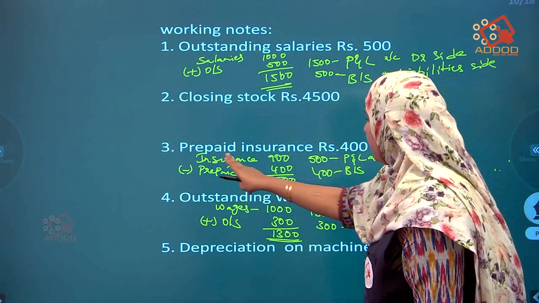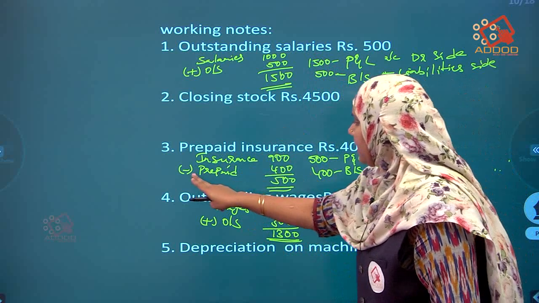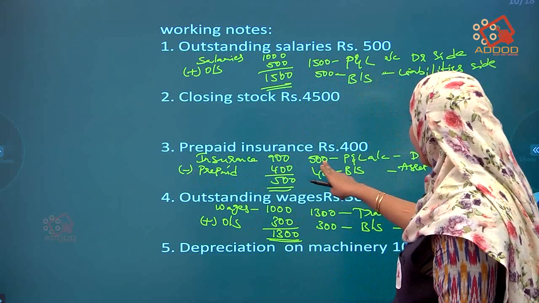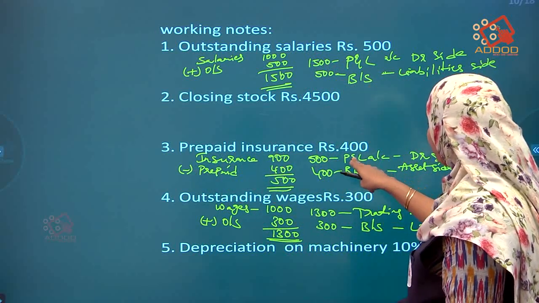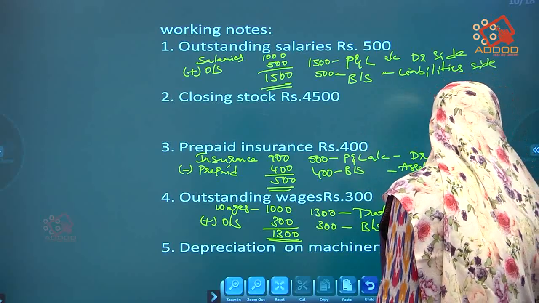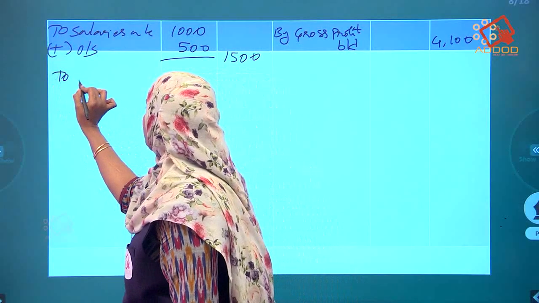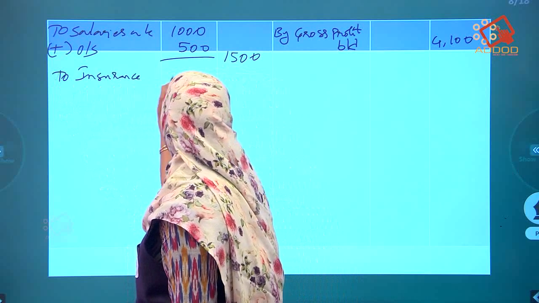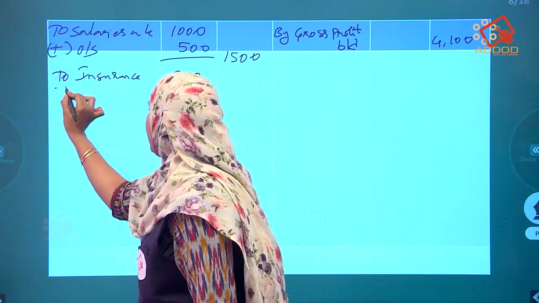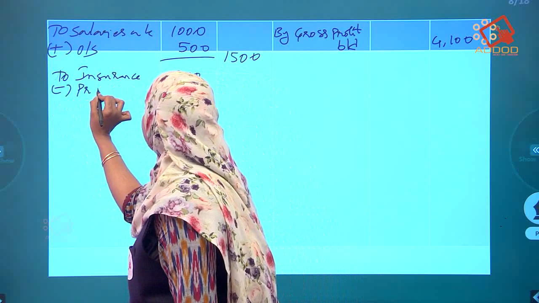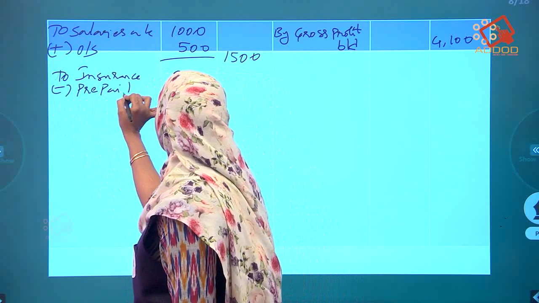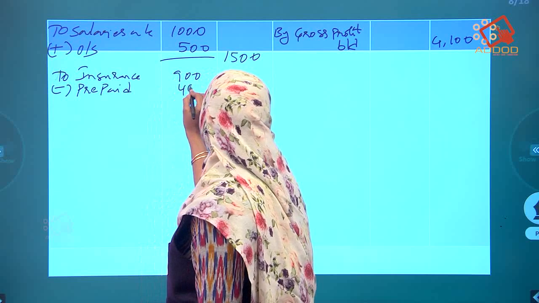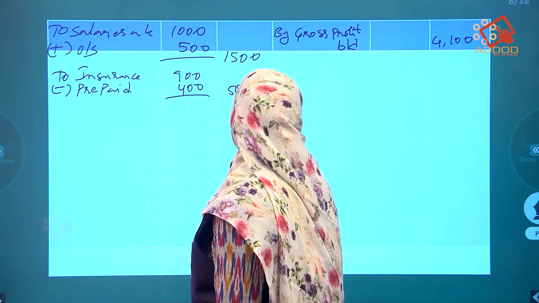Now start posting. Prepaid insurance 900 minus prepaid 400. This 500 should be posted in the P&L account, debit side. To insurance, how much? 900. And what is the prepaid adjustment he has given? 400. So 500 in the outer column.